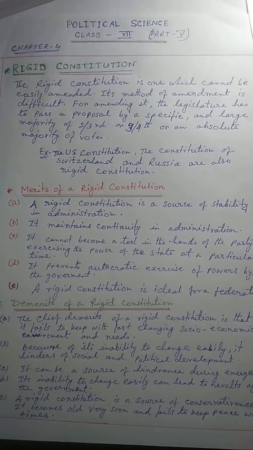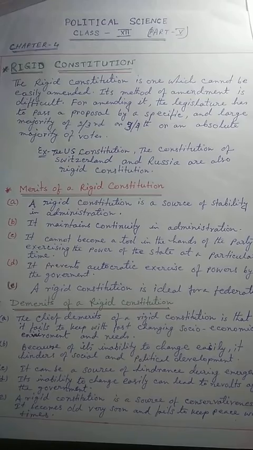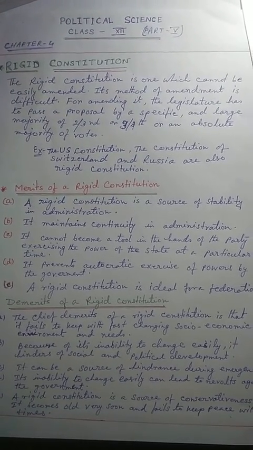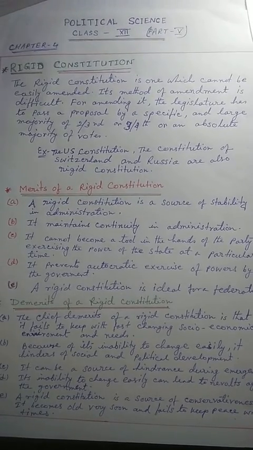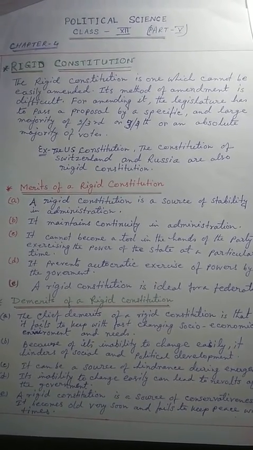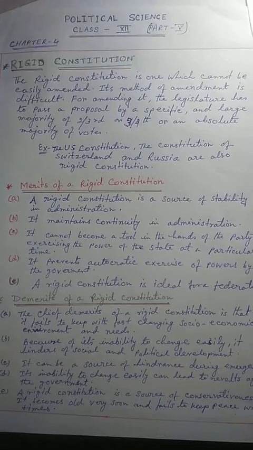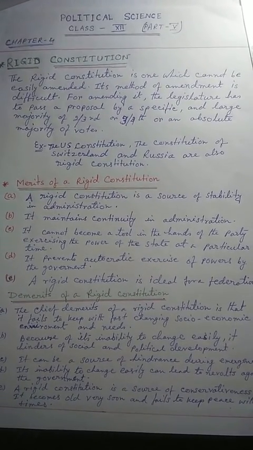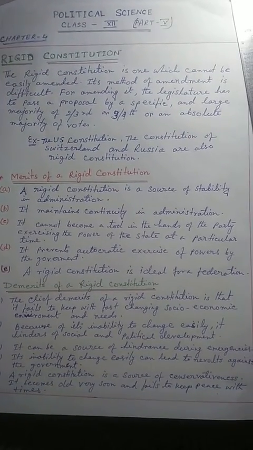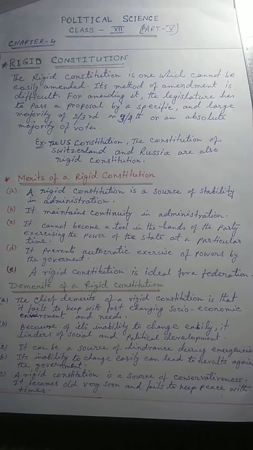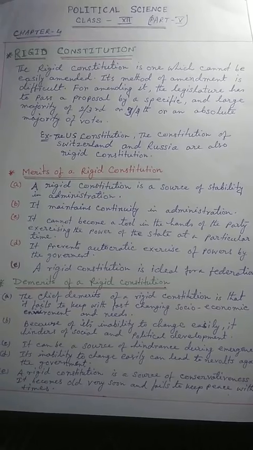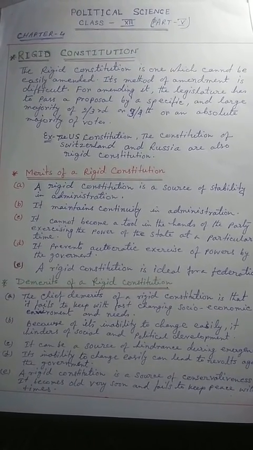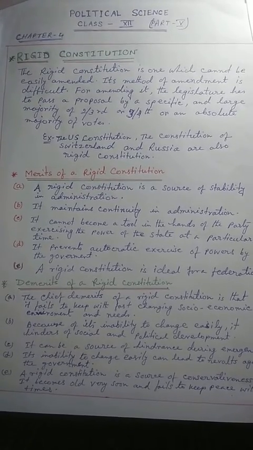For amending it, the legislature has to pass a proposal by a specific and large majority of 2/3 or 3/4 or an absolute majority of votes. For passing or amending an ordinary law, the legislature passes the measure by a simple majority of the members present. The constitutional law is considered the fundamental or supreme law of the land.